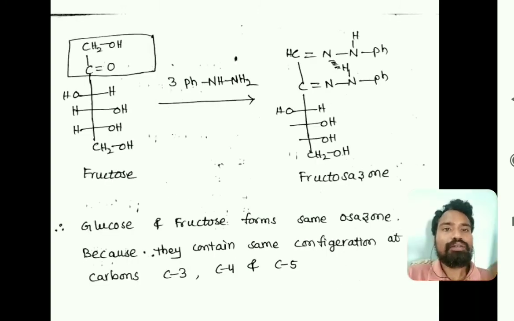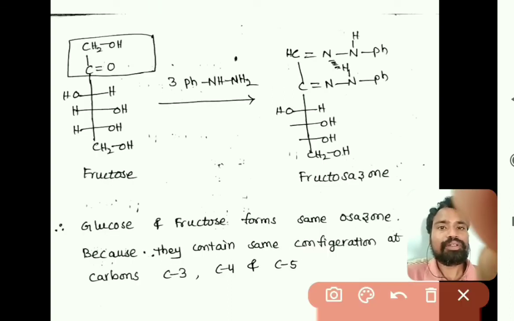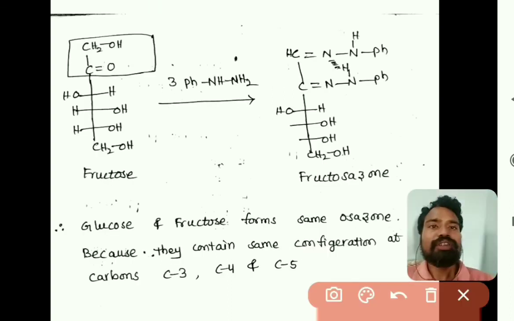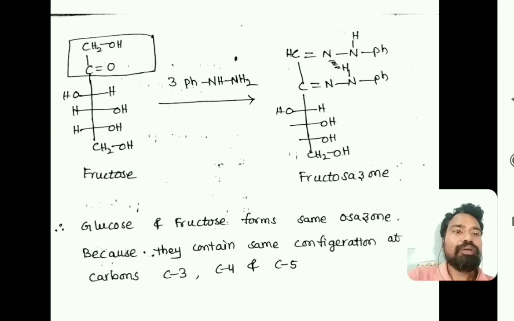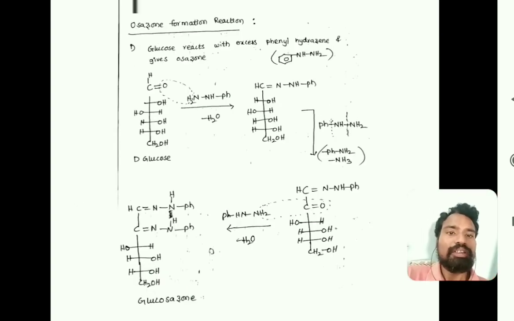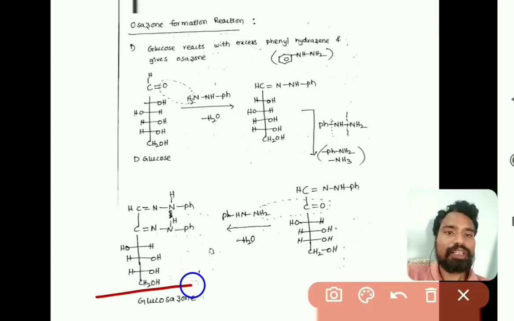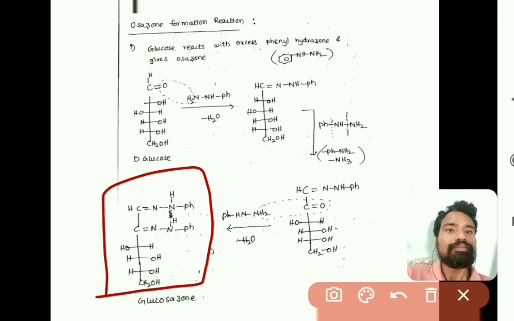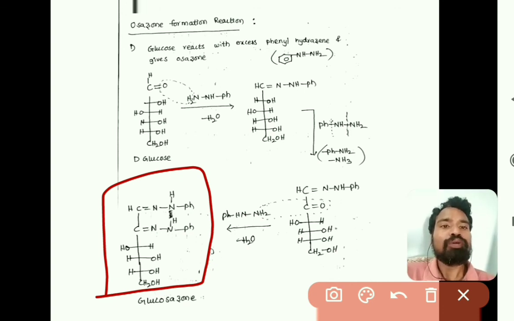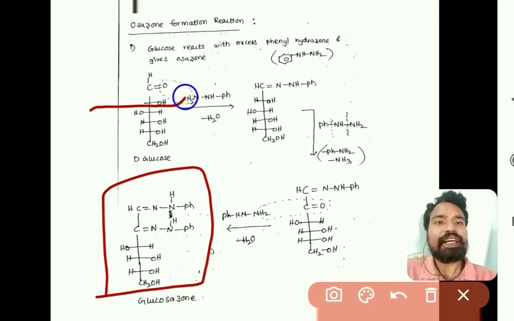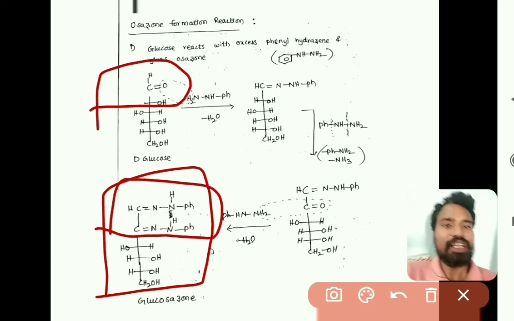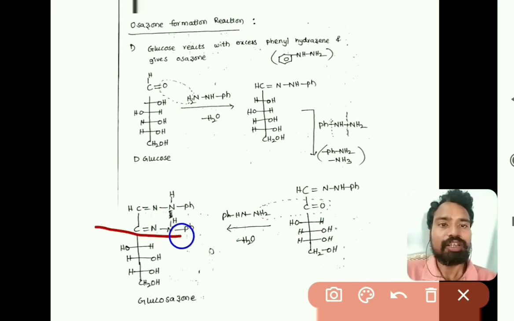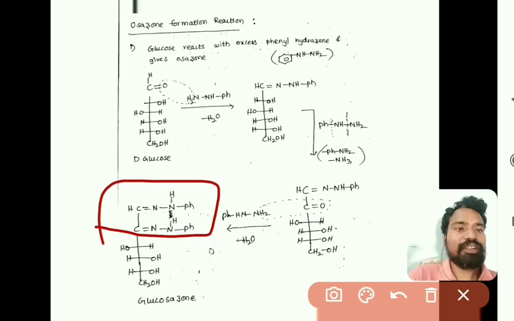So if you take fructose, right? Fructose is having a CH2OH group at first carbon and a C double bond O group at second carbon, right? So just observe the structure of glucosazone. Here this is the structure of glucosazone, right? To form osazone, the first and second carbons are reacted with phenylhydrazine, right?